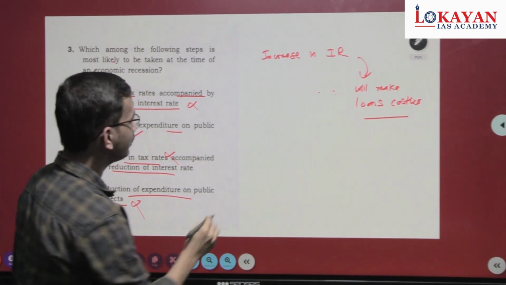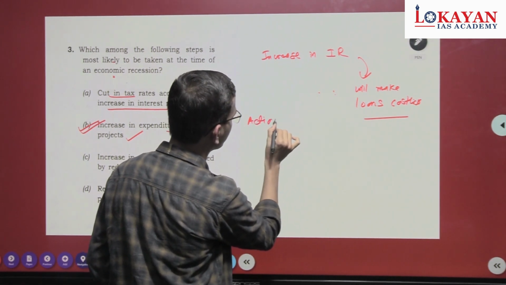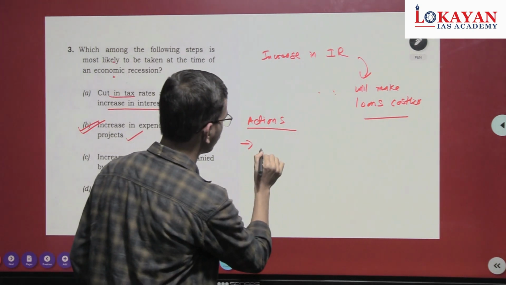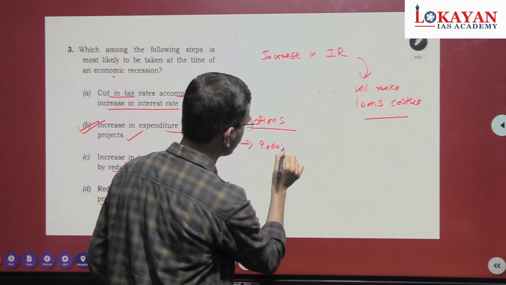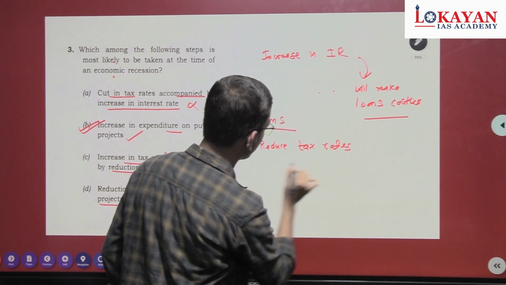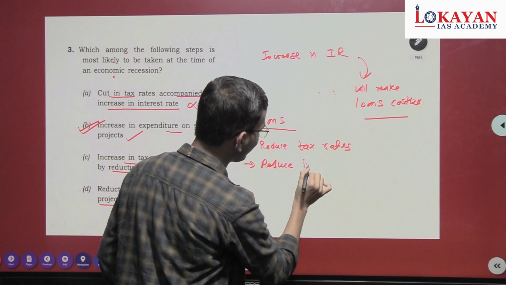So what are the actions to be taken in a recession? Actions: reduce tax rates, reduce interest rates.